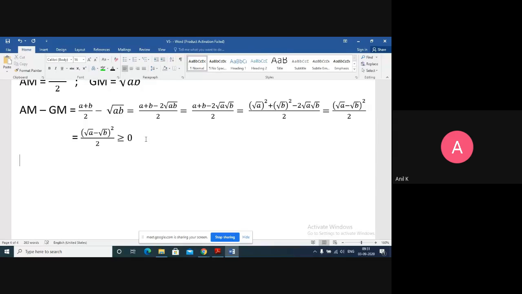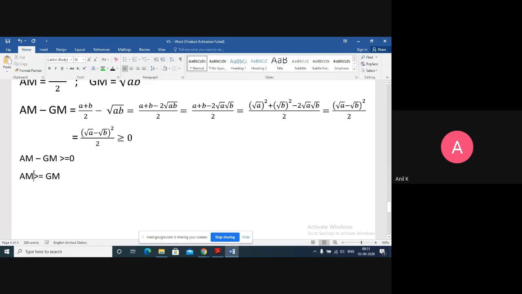So that means AM minus GM is always greater than or equals to 0. I can exclude equals to 0. Equals to 0 will come when a and b are both equal. So I can conclude finally that arithmetic mean is always greater than or equals to geometric mean.